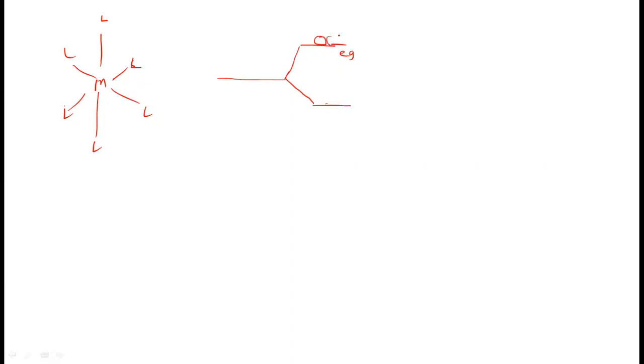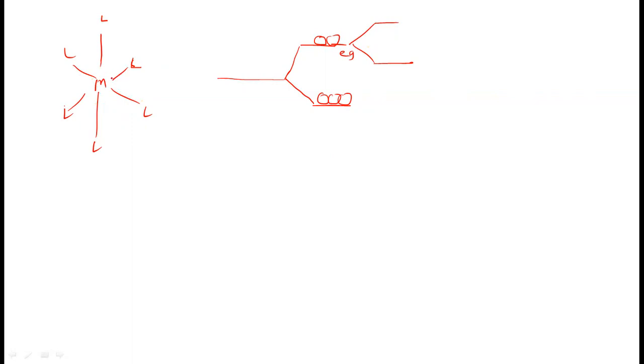The dz square and dx square minus y square orbitals cannot remain in the degenerate state. So these orbitals are split. Degeneracy has to be removed because the trans ligands are moving away from the central metal. So this distance has been increased, and these four ligands are now closer.